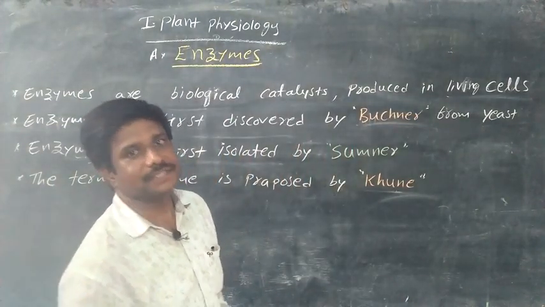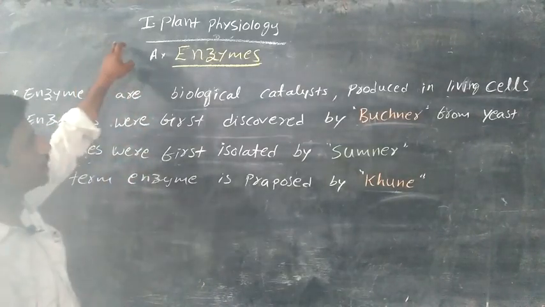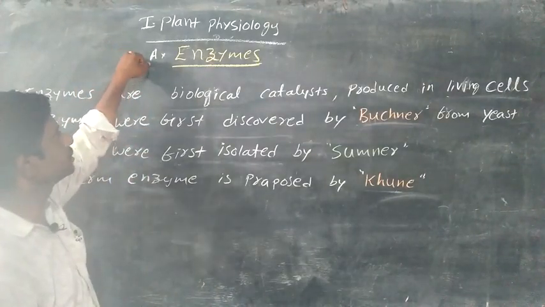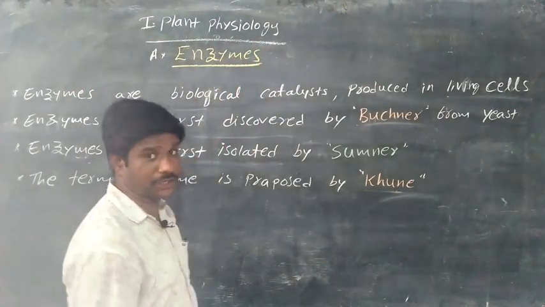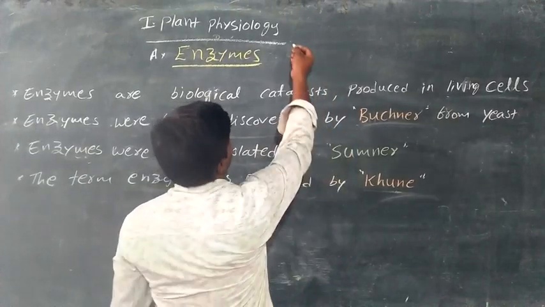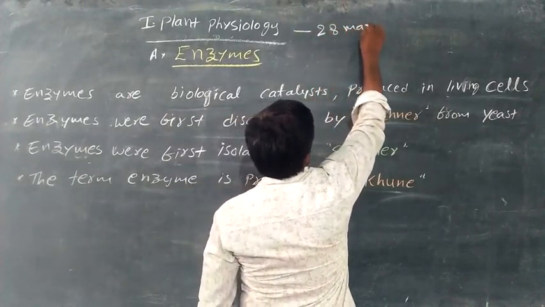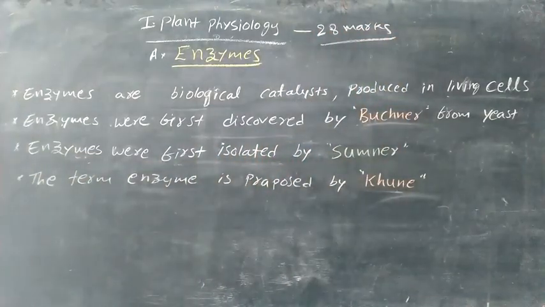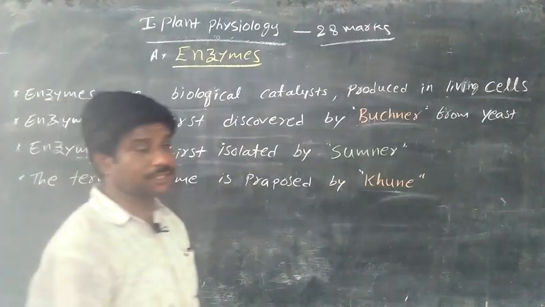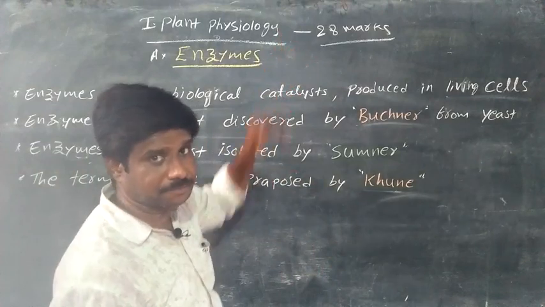I will start our second year botany syllabus. In second year botany, our first unit is plant physiology. It is a very important unit. The weightage of this unit is 28 marks in your public exam. So this unit carries more weightage in your public exam, a maximum percentage in your paper.